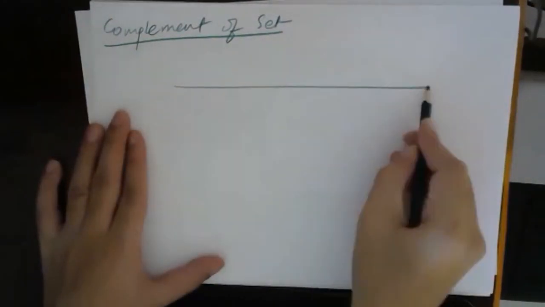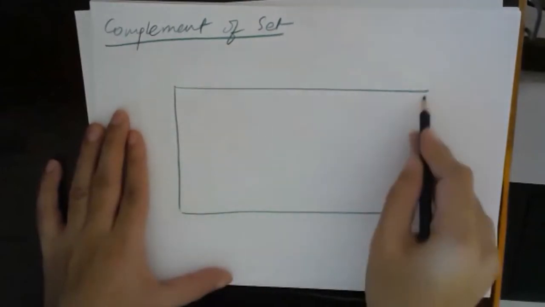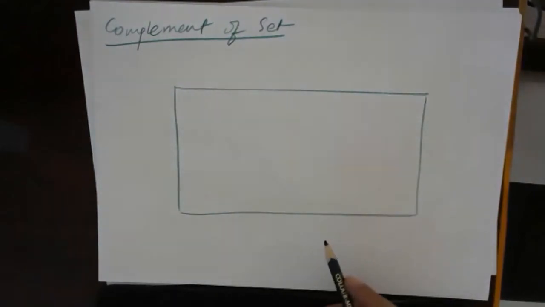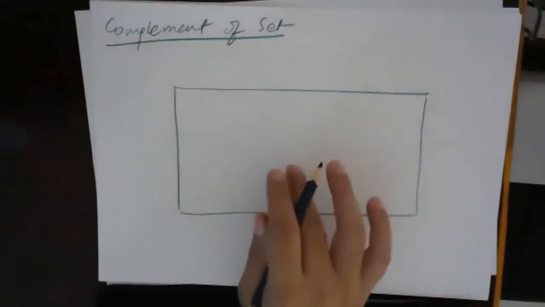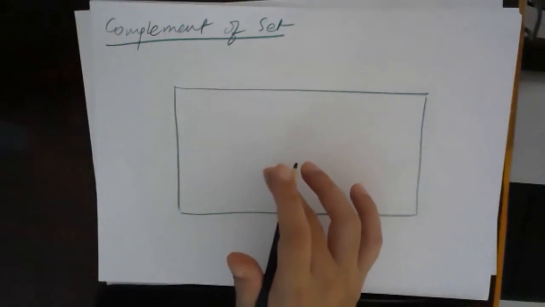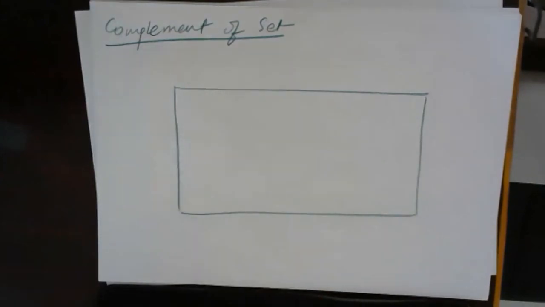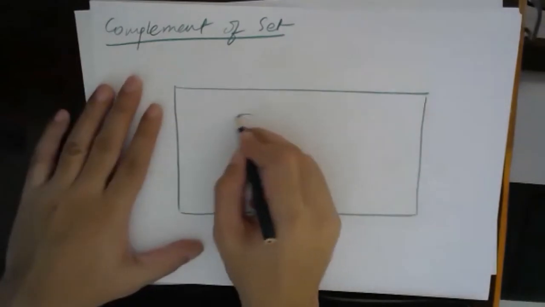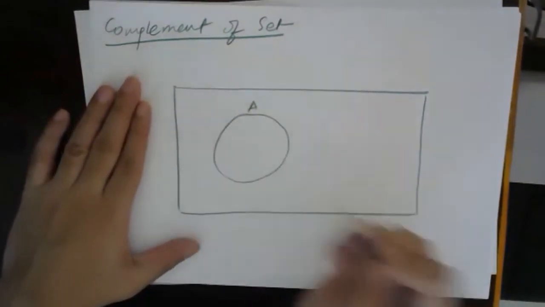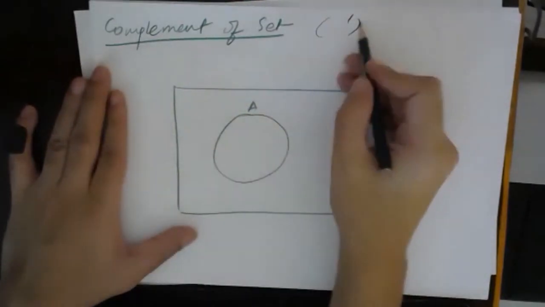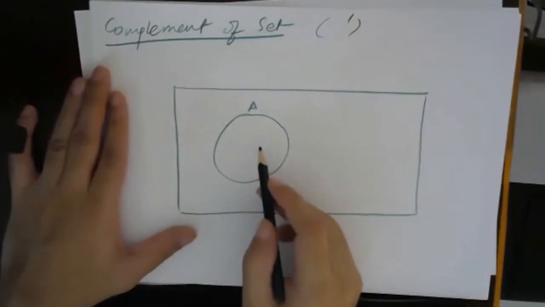Suppose you have a universal set. Whatever set I'm talking about, everything else in the universal set except that part will be called its complement. For example, suppose this is set A, and complement is represented by this inverted comma.